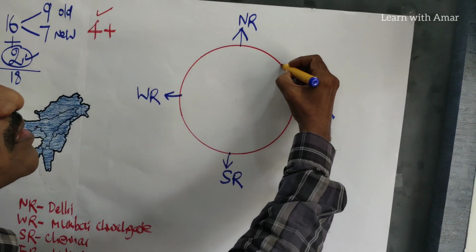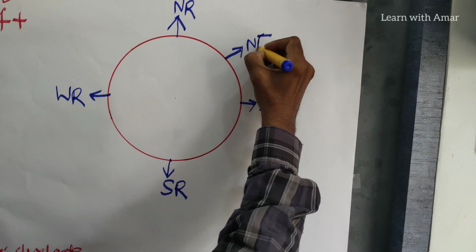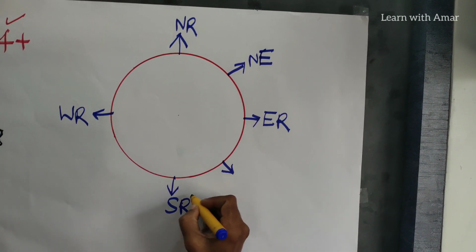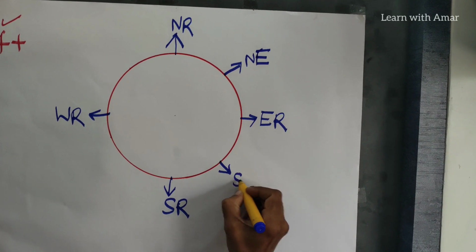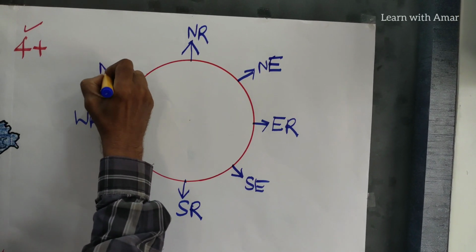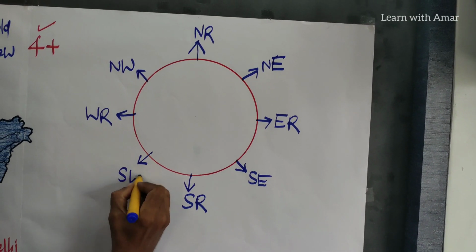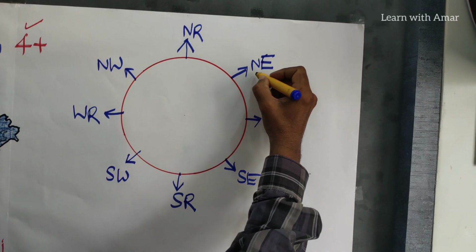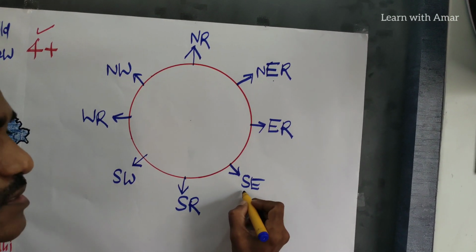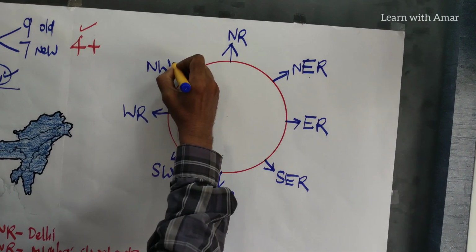As we know, this one is northeast, and everybody knows, southeast, northwest, and this one is southwest. So it is nothing but Northeastern Railways. Then Southeastern Railways, and go on the same.